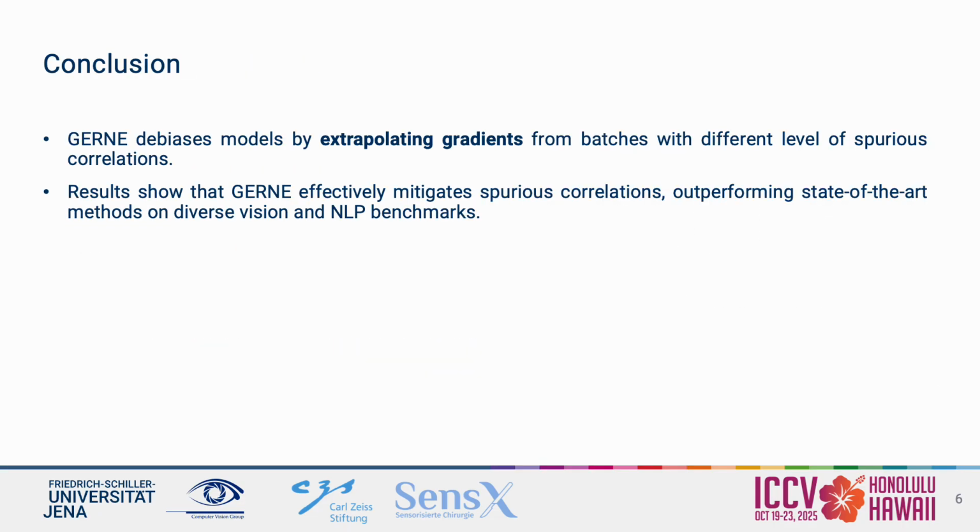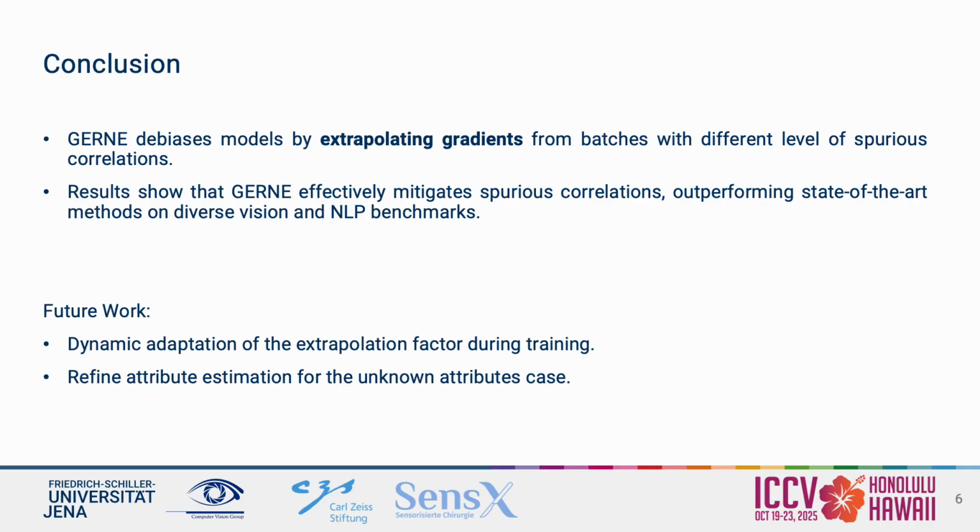To conclude, our method GERNE debiases models by extrapolating gradients from batches that differ in their level of spurious correlations and achieves state-of-the-art performance across a range of vision and NLP benchmarks. Future work will focus on dynamically adapting the extrapolation factor and refining the attribute estimation for unknown biases.